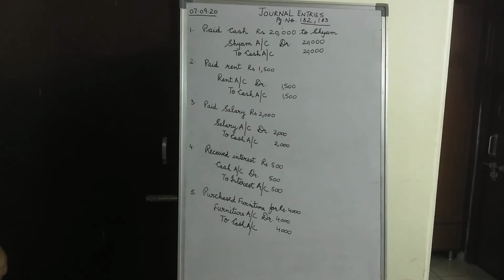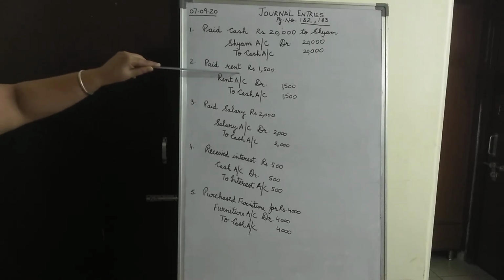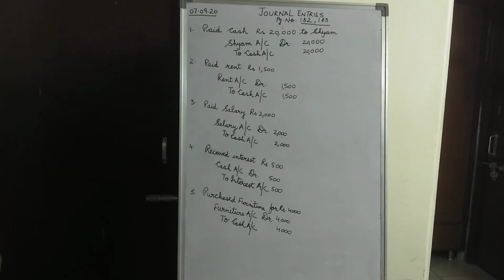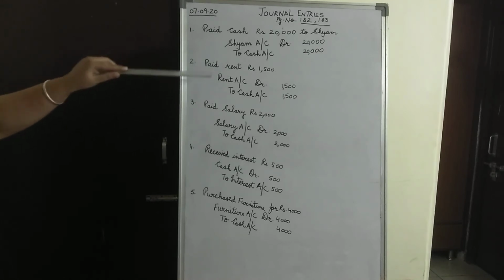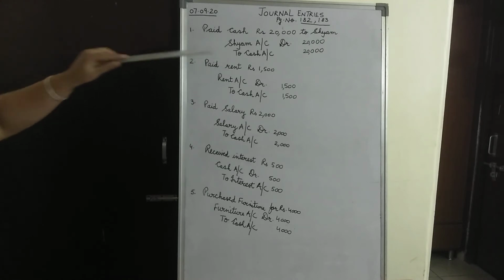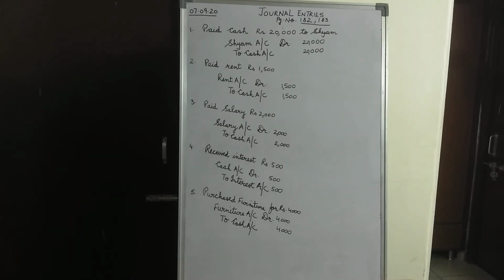Now children, when we are paying any expense, just tell me, do we pay it in cash or not? Yes, you are right. We pay the expenses in terms of cash. So over here also, though it is not mentioned, the transaction itself means that the rent is paid in cash. So the two accounts involved in this transaction are the rent account and cash, because rent is paid in terms of cash.